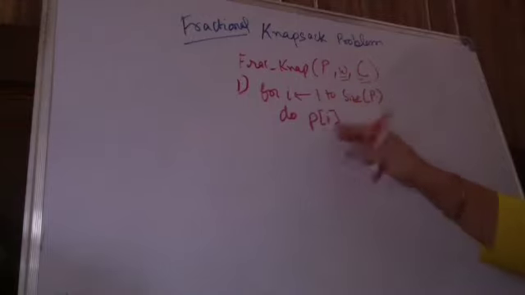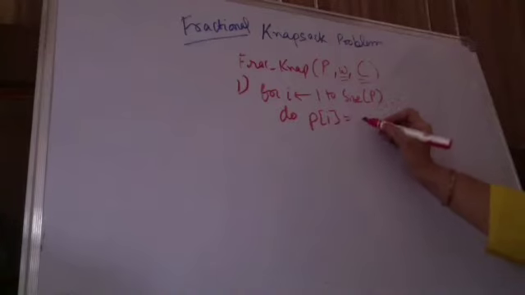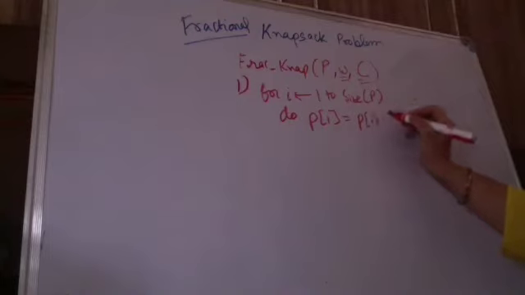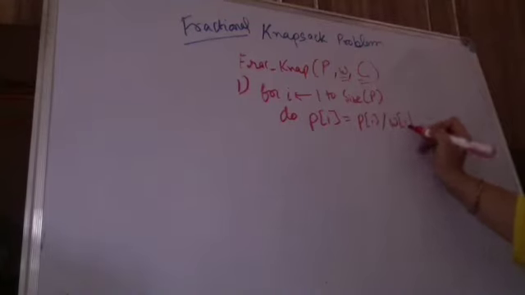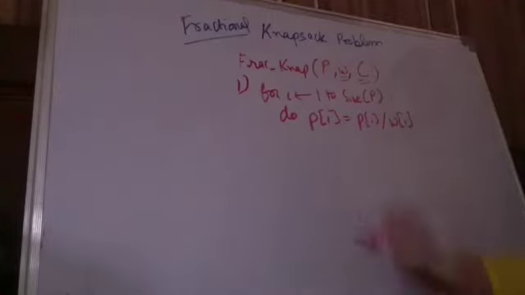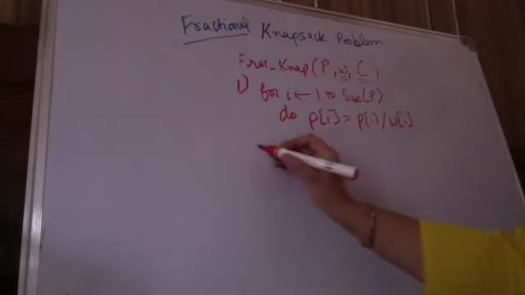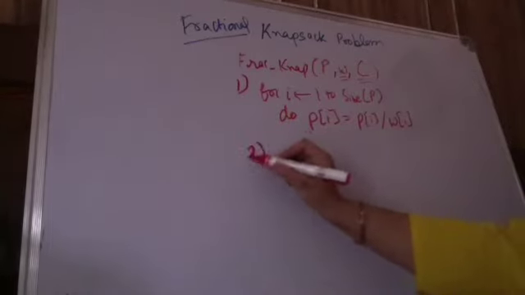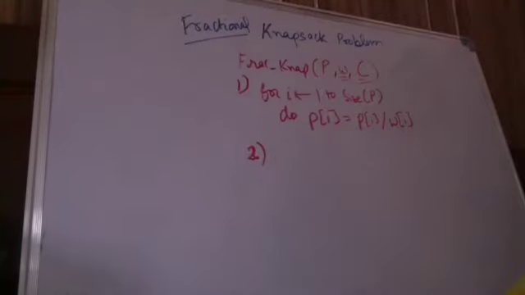I am storing in the same array because individual price I do not require. So I am storing price per unit weight as P of I divided by weight of that ith object. So I am calculating the price per unit weight. You can even take another matrix, another array, it is up to you. So in the first step I am calculating price per unit weight.